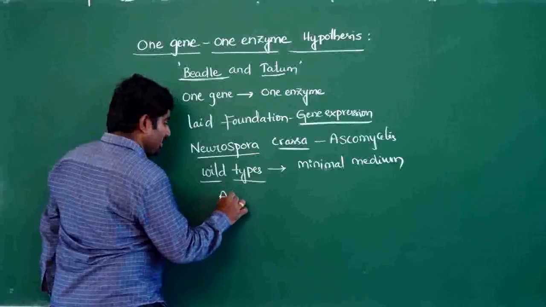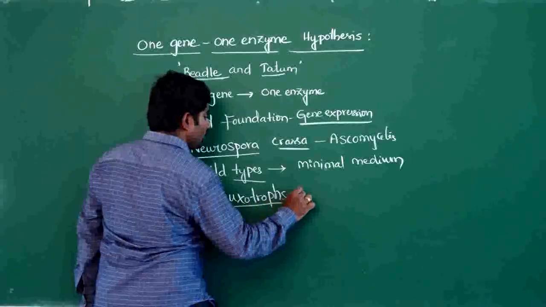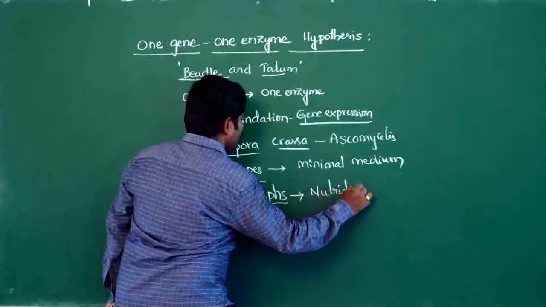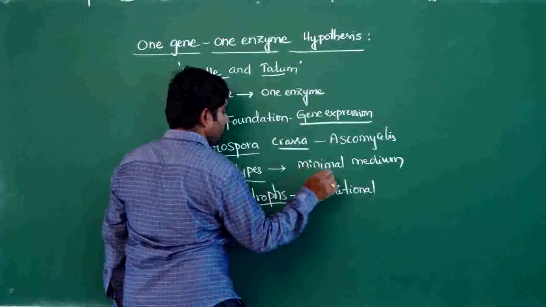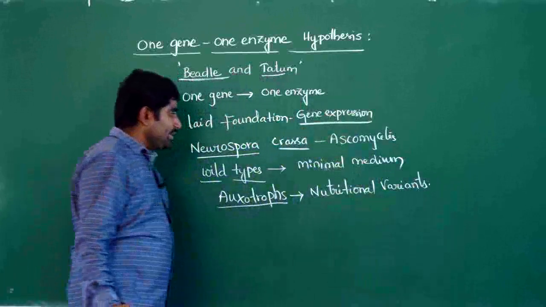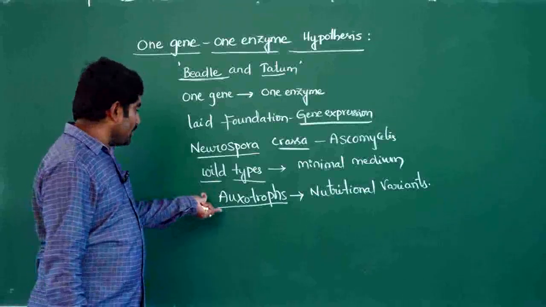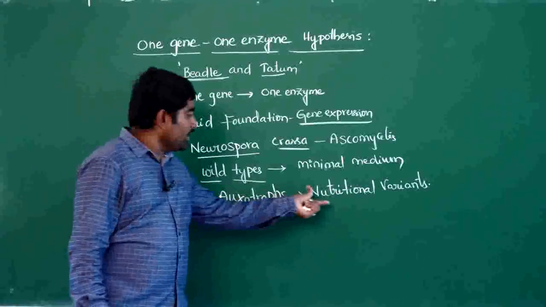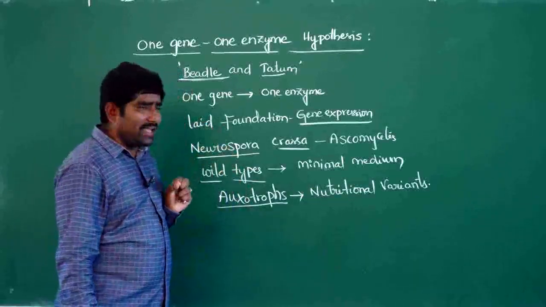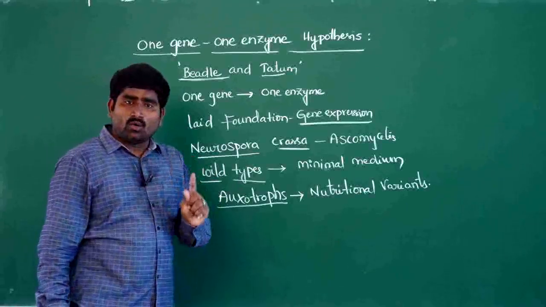But they also took auxotrophs. Auxotrophs are called nutritional variants. They cannot survive if a particular type of vitamin or nutrient is absent. So these are called auxotrophs, also known as nutritional variants. In these auxotrophs, a particular type of enzyme will be absent, so they cannot grow in a minimal medium.